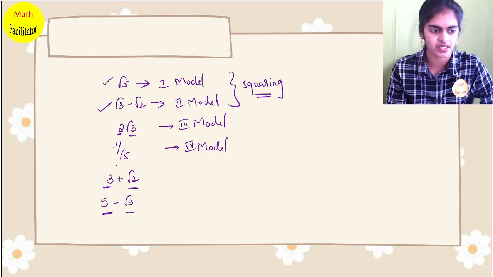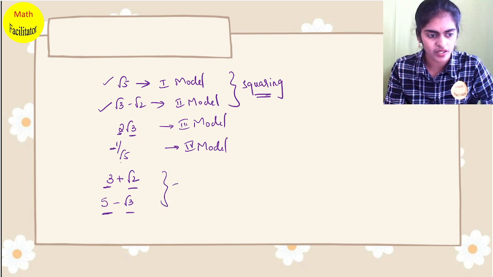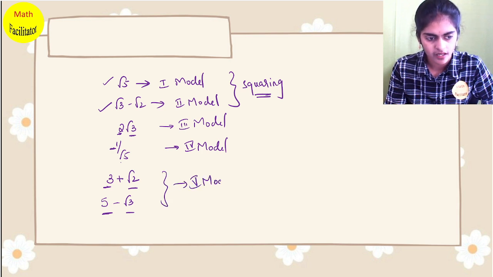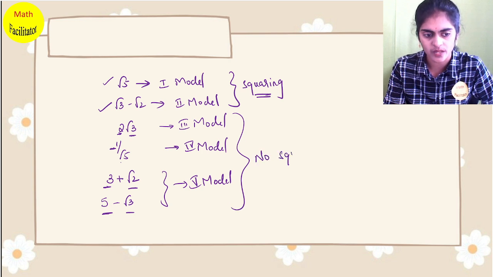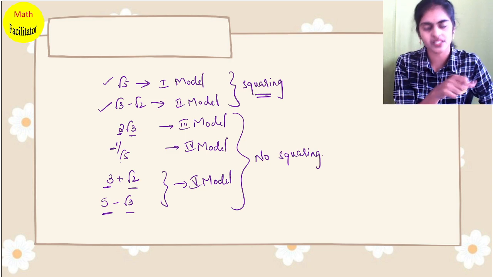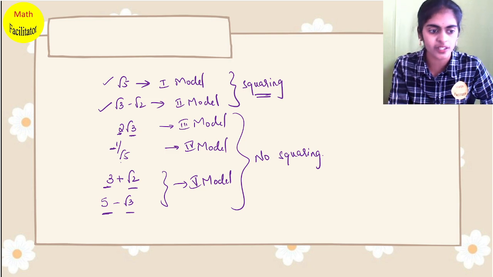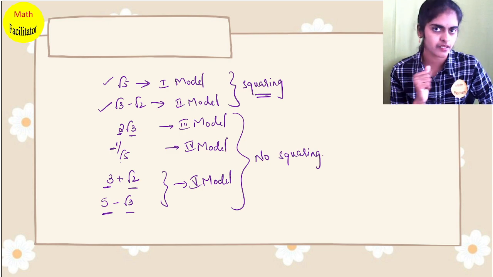rational minus irrational. So wherever at least one rational number is involved, all these models have no squaring. You're not squaring, you're just applying the golden rule. What is the golden rule? Rational numbers one side, irrational numbers one side. In model 2 also you're applying the same golden rule, but you're squaring and then applying the golden rule.